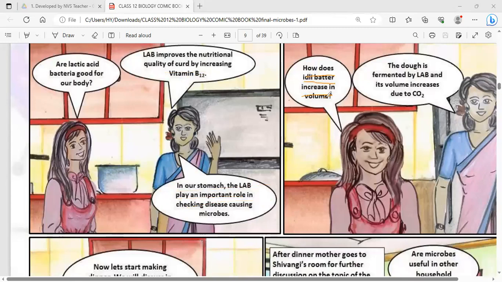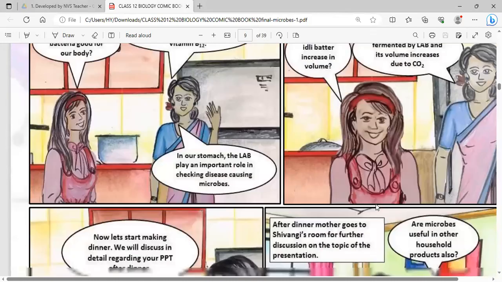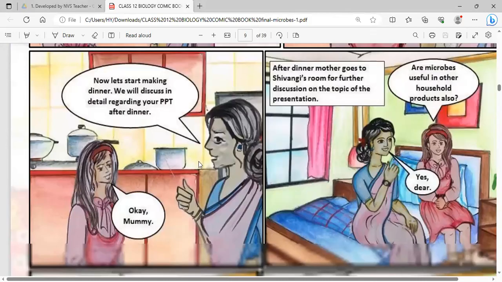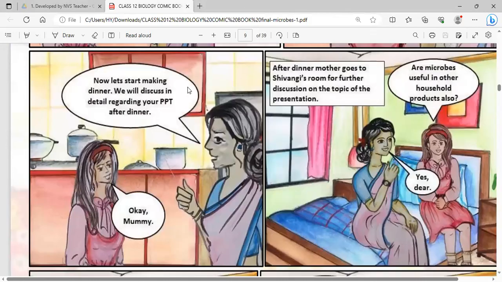How does idli batter increase in volume? She's asking. Then mother is saying the dough has been fermented by lactic acid bacteria, and due to the accumulation of CO2, it has increased in volume. So CO2 has been trapped inside the dough. Now let us start making dinner. We will discuss the details regarding your PPT after dinner.